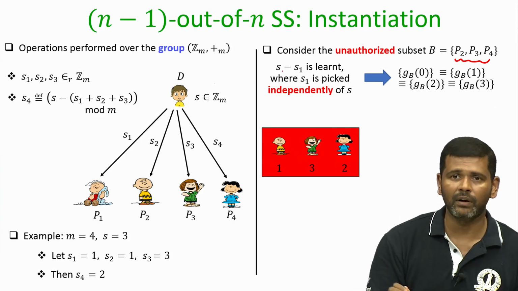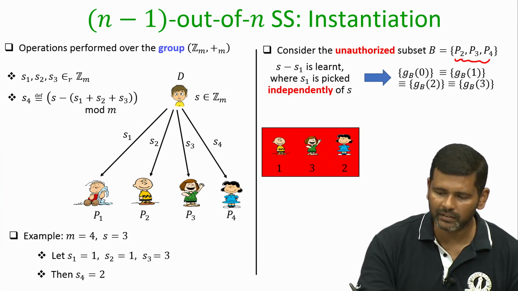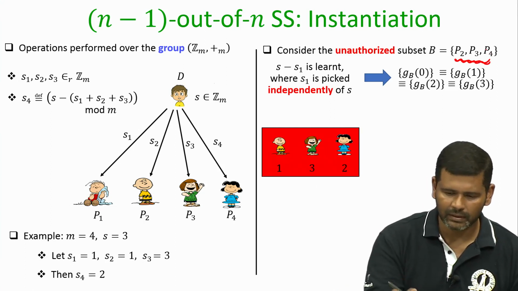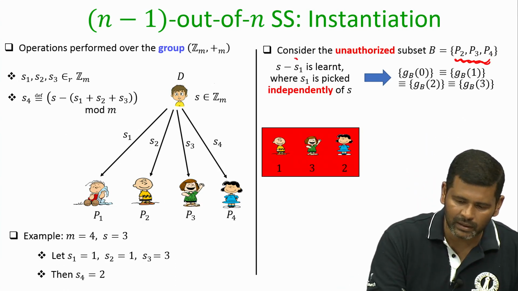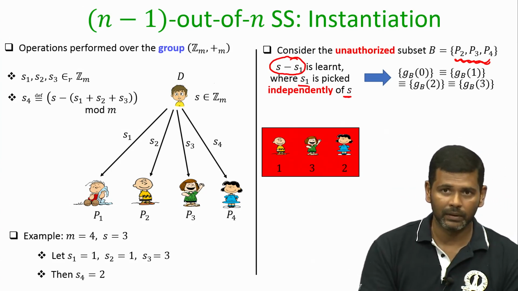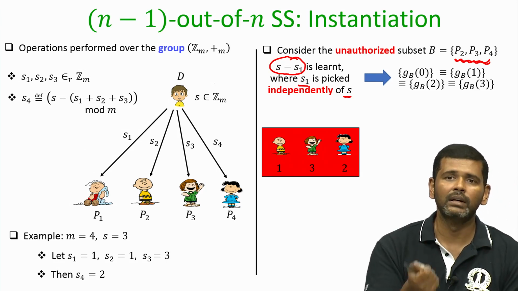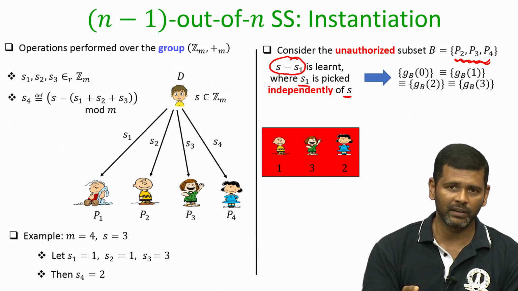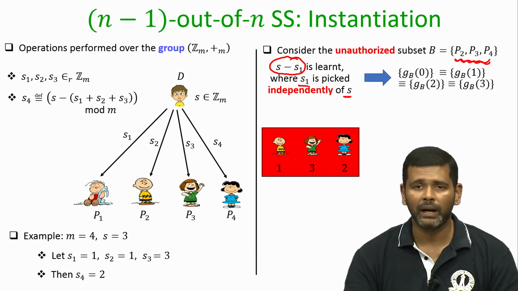So, again, similar to the case where our group consisted of strings of length L bits, if the parties 2, 3 and 4 combine their shares, in the sense that they make the values of their shares available to each other, they will learn something about the secret, but that something about the secret is basically the difference of S and S1, where S1 is picked independently of the secret S. So, since it could be any S1 which the dealer would have picked, learning the concrete value of S minus S1 does not help the parties in B to learn anything about the secret S, because it could be any S and any S1 whose difference would have been the value which the parties in B would have learnt.